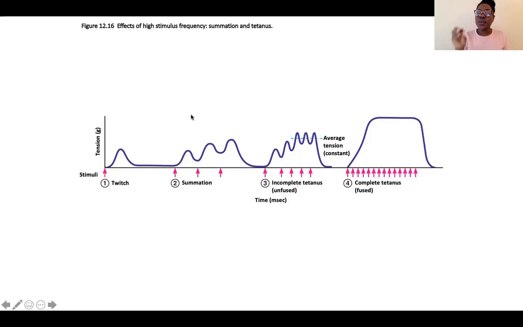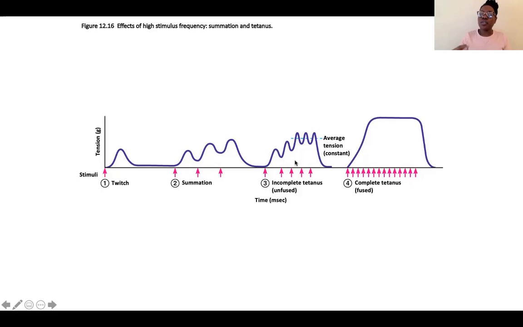Now, if we were to continue increasing the frequency, so these action potentials are being fired closer and closer in proximity, being fired more frequently, we're going to start to see what's called incomplete tetanus or unfused tetanus, okay? And that is where we have the amount of tension being produced kind of just staying constant. So the muscle is not really relaxing or producing more force, but the amount of contraction is averaging out close to its peak contraction.